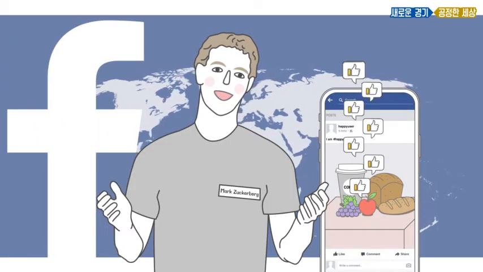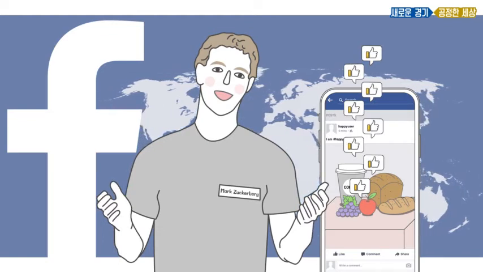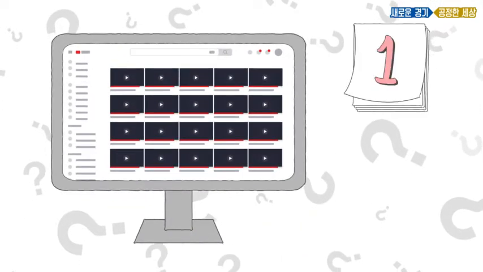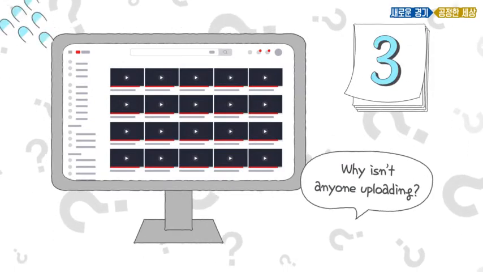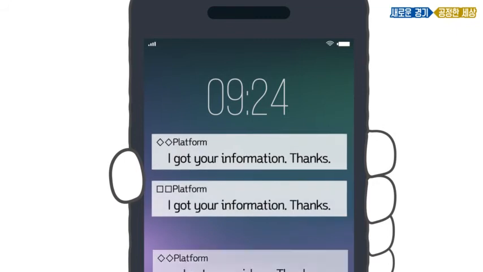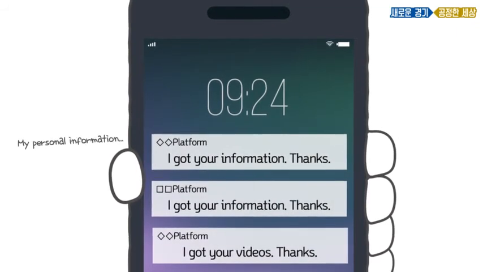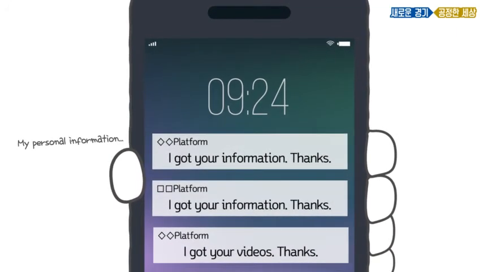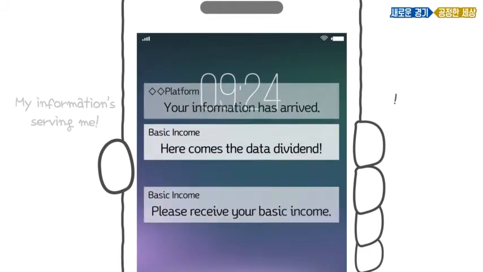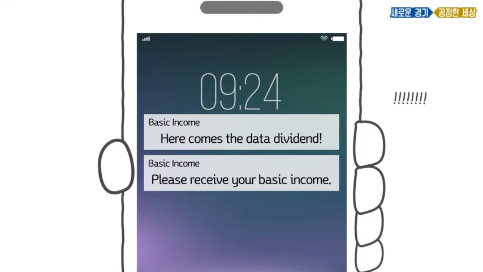Who do you think contributed to the sales of Facebook? What would happen if no one connected to Google? What would happen if no one uploaded videos on YouTube for just 3 days? Like this, platform companies are using something that is owned by all of us without cost. From now, a data dividend policy that pays basic income by taxing profit from big data should be implemented.